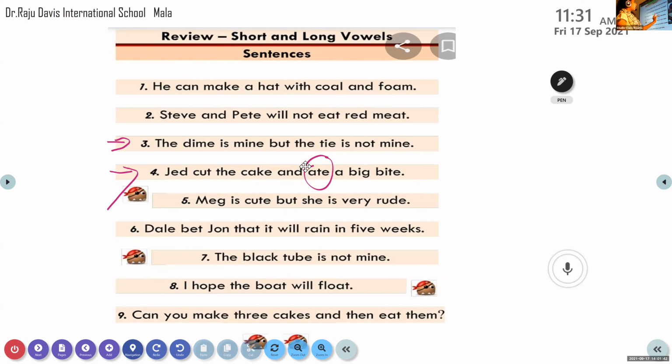A. And this is silent. So how will you read? The long sound of A is A, isn't it? Then what is the sound of the next letter? T. Correct. So how is it? A.